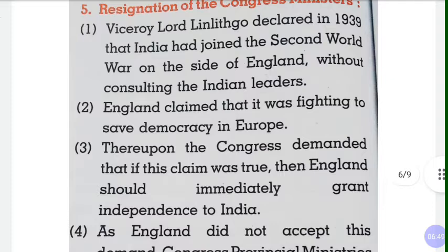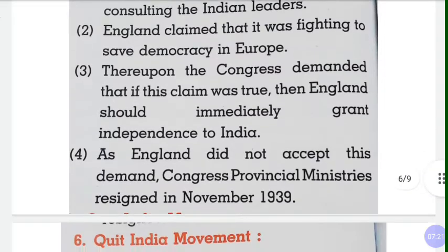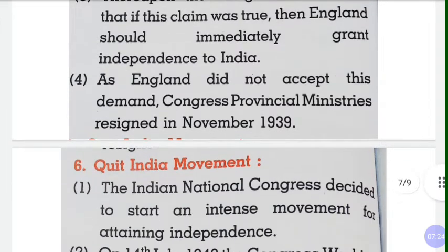So what happened here? What did the British Viceroy declare? That India has helped England. They declared that without consulting the Indian leaders, meaning they did not take the Indian leaders' permission. They did not consult the Indian leaders, and that is the reason they got angry and told them, if this accusation is true, then England has to immediately grant us independence. But they did not accept, and therefore the Congress provincial ministers resigned.